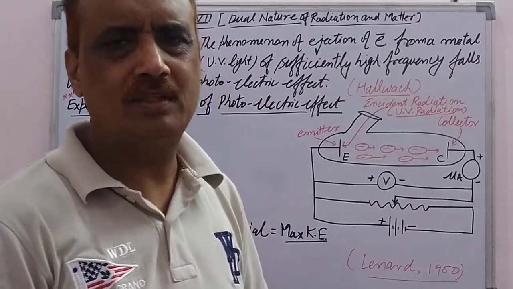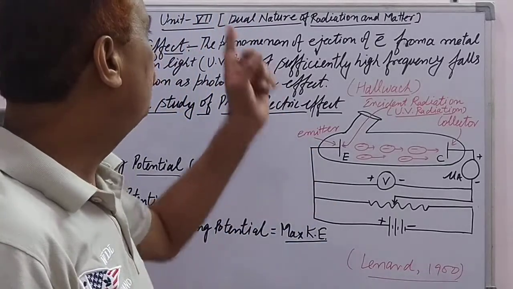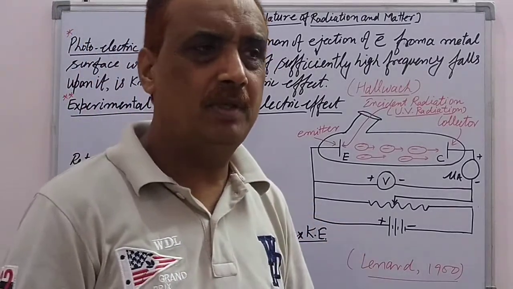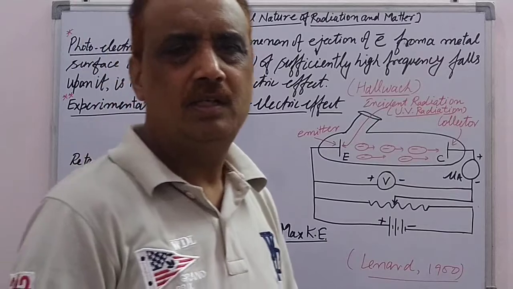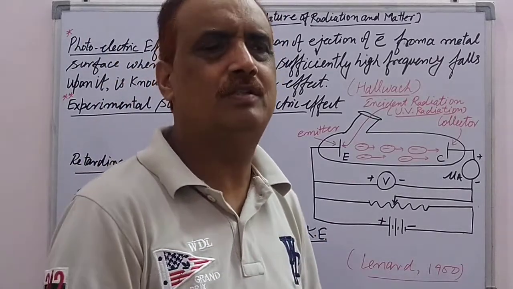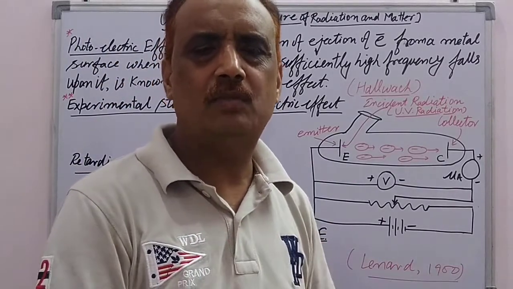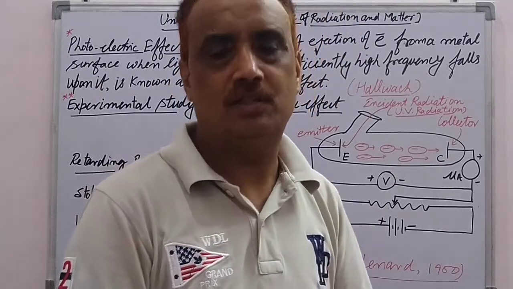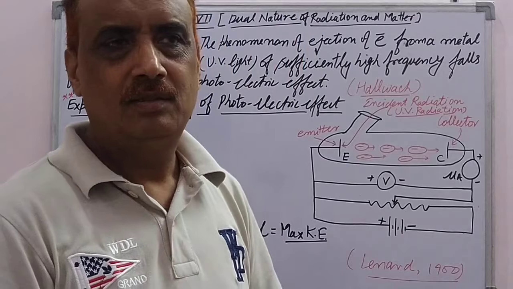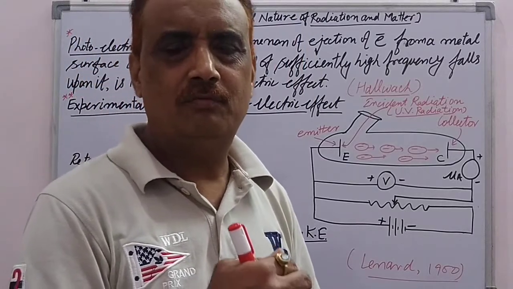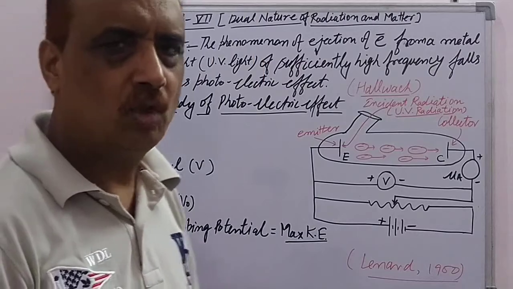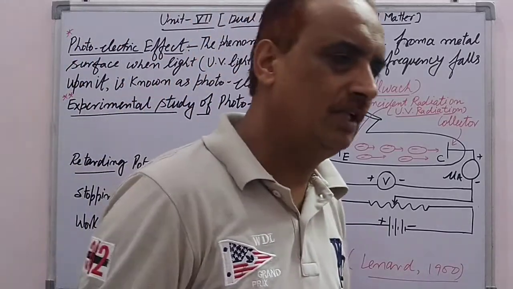Such phenomena can be explained on the basis of the wave nature of radiation, because in this situation the radiation interacts with radiation, and then we can explain the phenomenon on the basis of the wave nature of light.